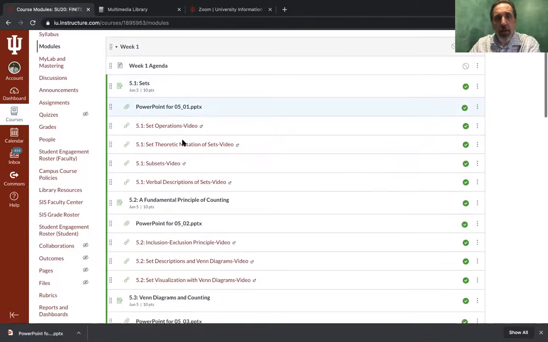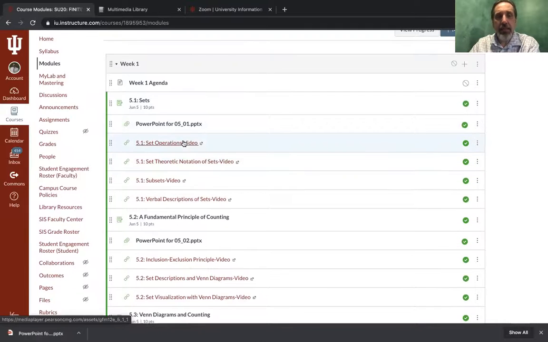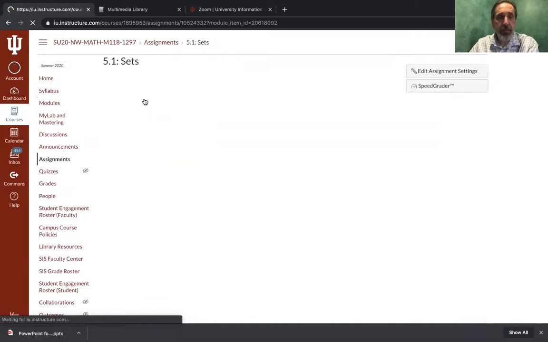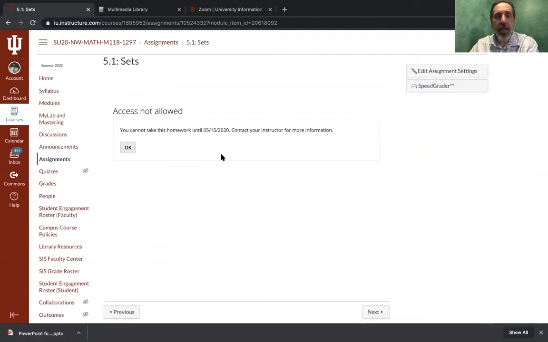These are not required. You do not have to look at these, but you will find them beneficial if you use them. The first tab up here under the week 1 agenda will be your homework assignment. And when you click on that, it's going to open up. Now, obviously, you can't access this until the 15th of May, but it's going to open up your homework assignment for that section. I have selected 10 problems for every section. So there will be no more than 10 problems in any section.